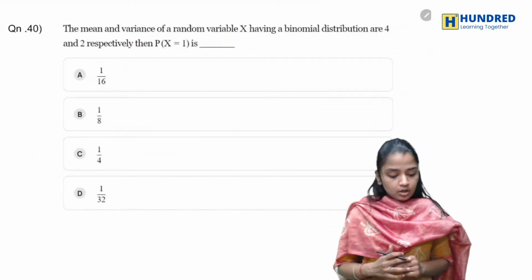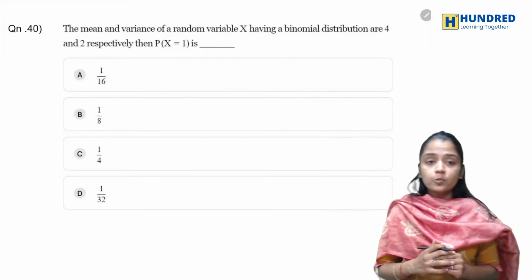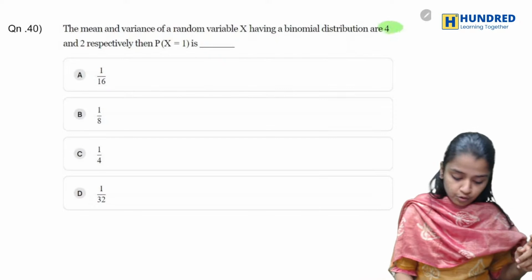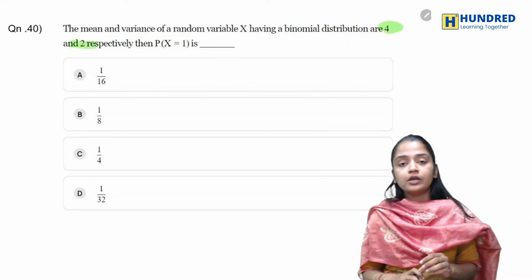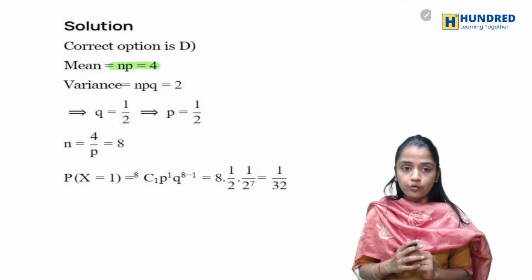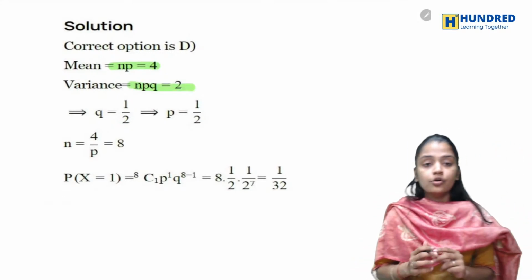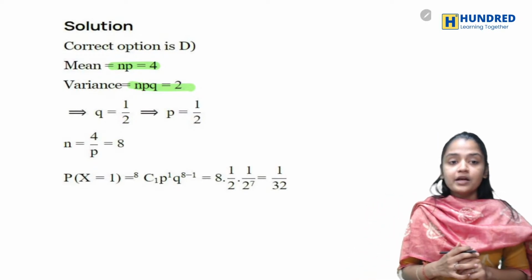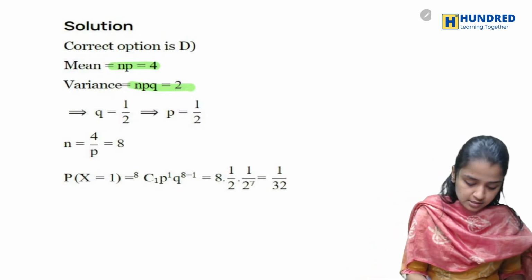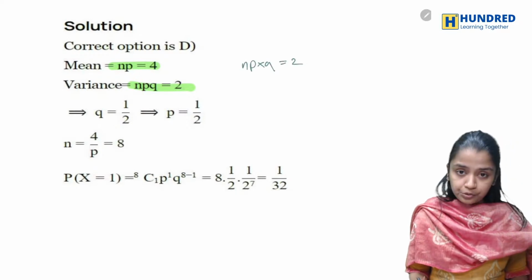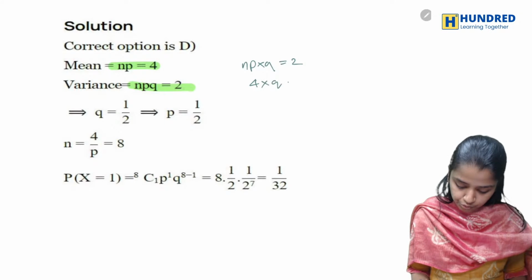Now let's talk. Now it's given that the mean and variance of the distribution is given, which is mean is 4, variance is 2. You have to find P of x is equal to 1. You know the mean formula is np is equal to 4, variance is npq. np is equal to 4, variance npq is equal to 2. Now, what you are supposed to do is write it as np into q. Instead of np, you can write 4 into q is equal to 2.